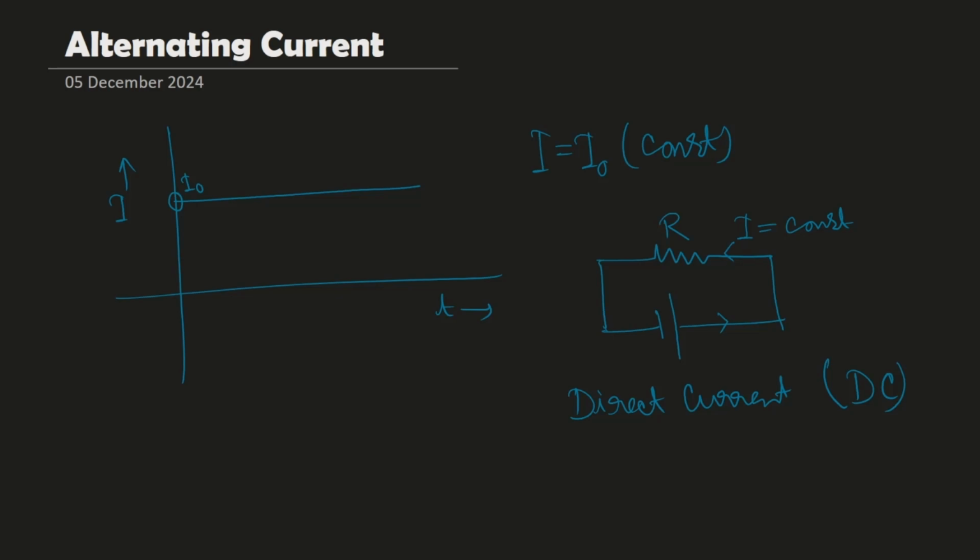But now we are talking about something called alternating current. What is alternating current, by the way? To understand this, we need to understand that the power source may be of two types.